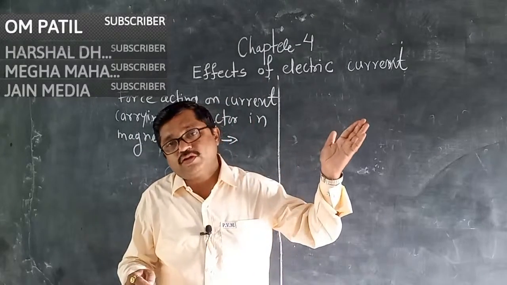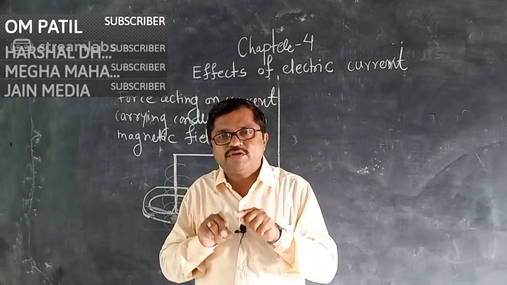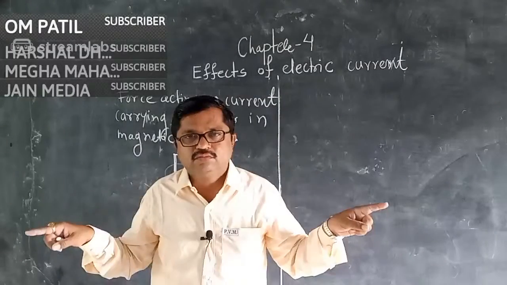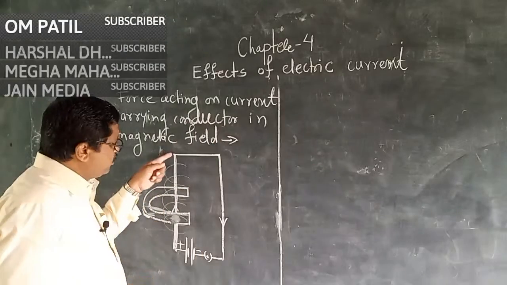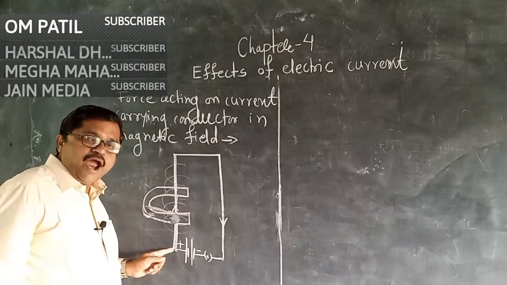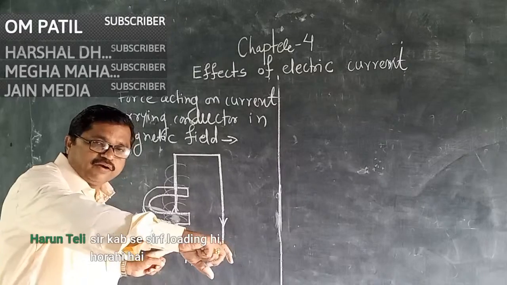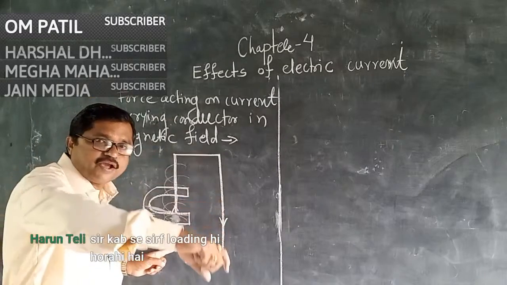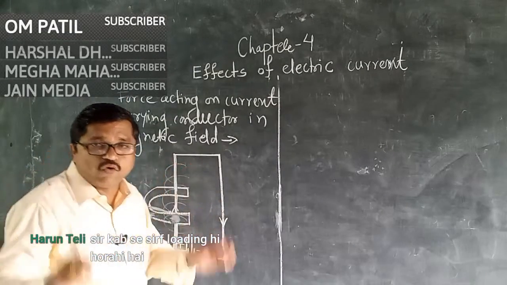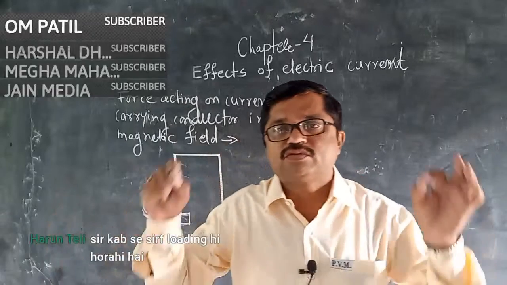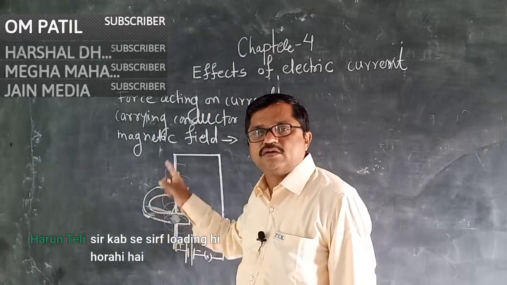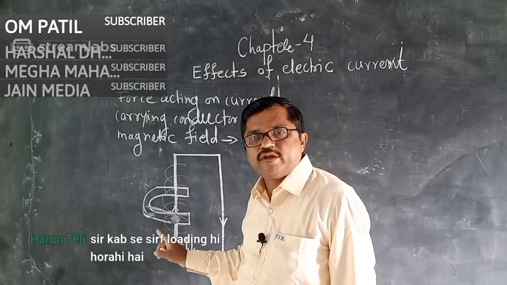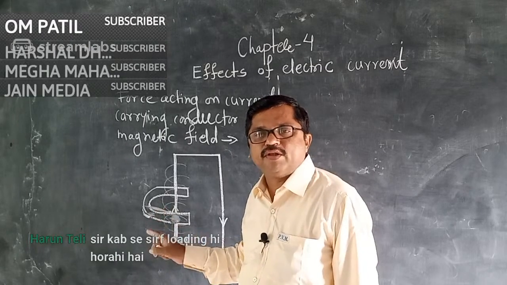When opposite poles come near to each other, there is a force. A magnetic field is produced by the conductor, and it is placed in another magnetic field. So the force is exerted on the current carrying conductor. This is a very basic and very simple thing.